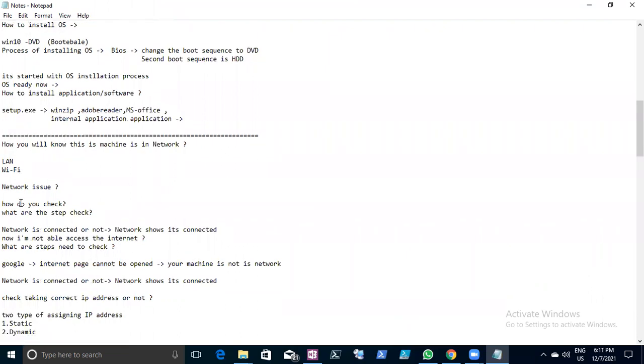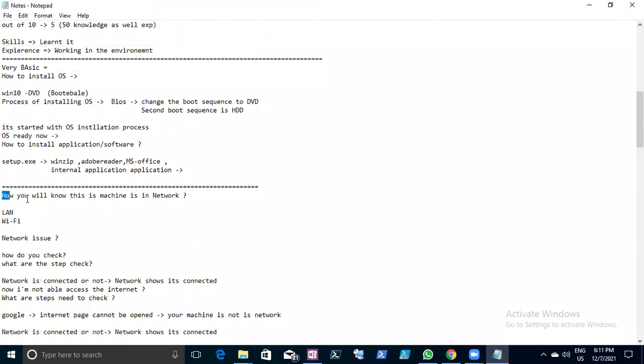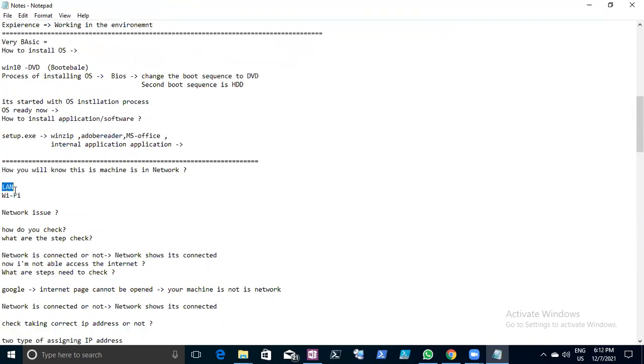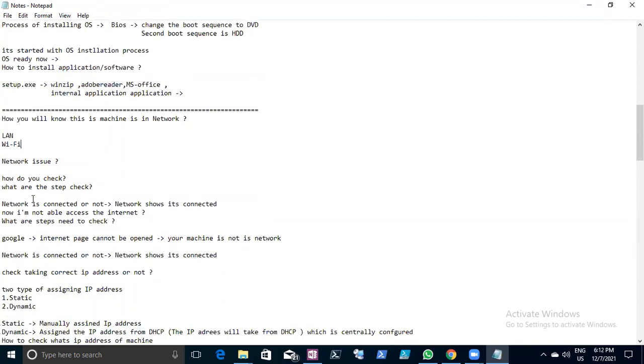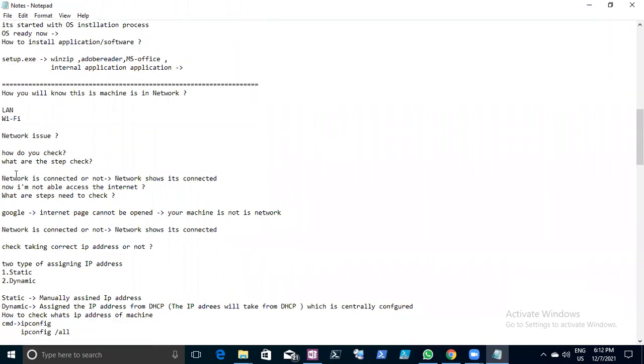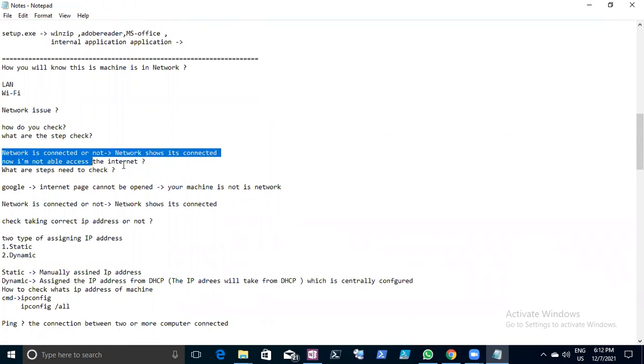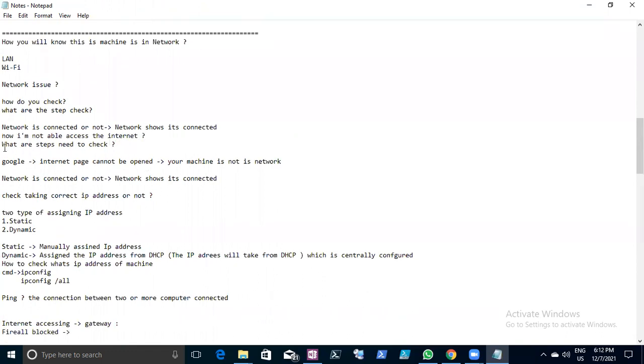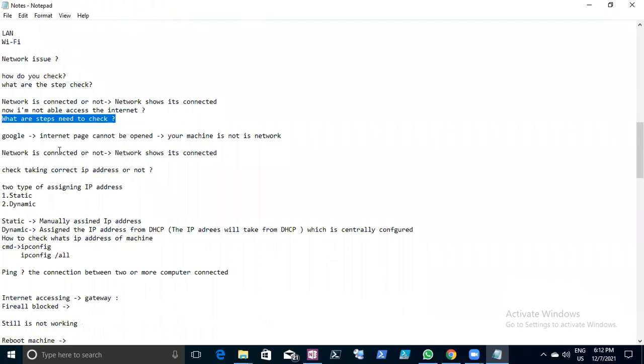Network and Wi-Fi issues. We took a small example: if the machine is not in the network, how do we check it? Basically, there are two types of connection for a machine, LAN and Wi-Fi. If it is a network issue, what steps are you going to check? We checked whether the network is connected or not. The network shows it's connected, but I am not able to access the internet. Again, if the internet is not accessible, what steps do we need to check? We can try Google; the internet page cannot be opened. Your machine is not in the network, so we confirm that the machine is not on the network.